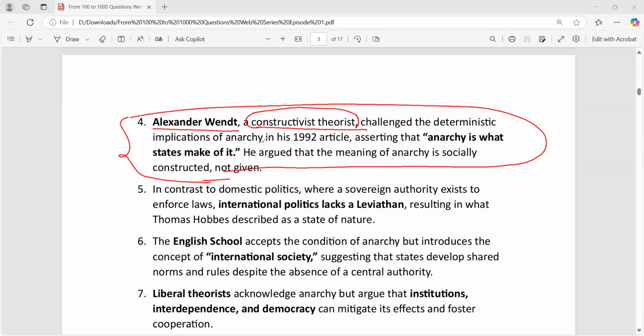There is a very important statement which Alexander Wendt makes: anarchy is what states make of it. It really means that anarchy is socially constructed. Let me explain this sentence to you. This is very important, an important question for SEU. Suppose I have a gun in my hand.